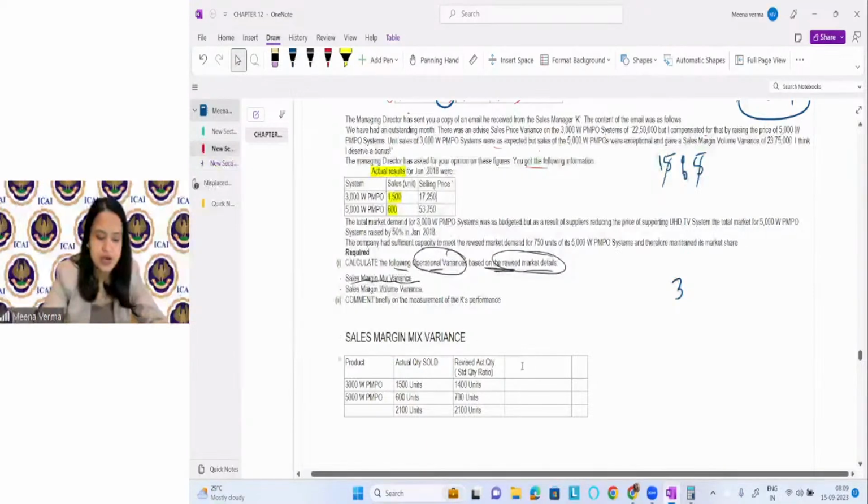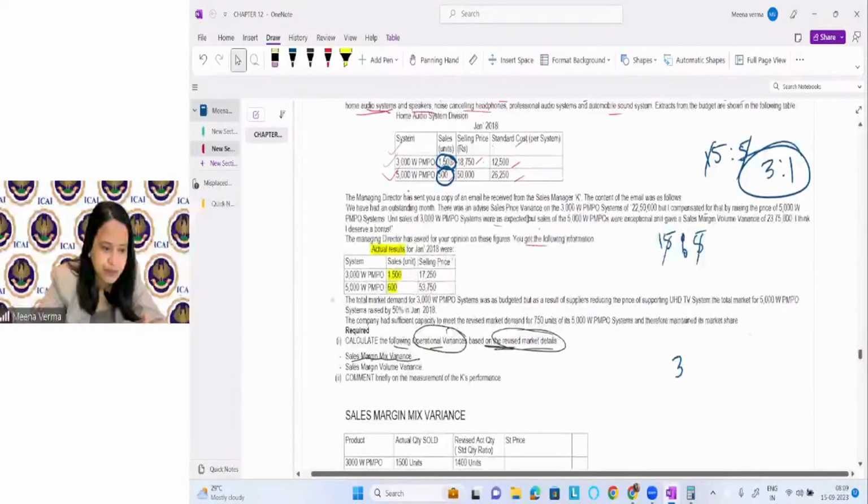To find out the mix variances, what is the standard price? So what is the standard price in the question? I can see the standard price as 18750.